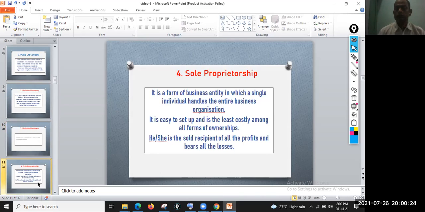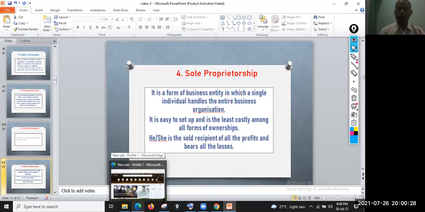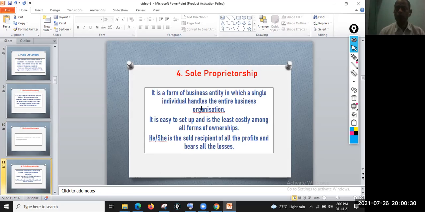Another important form is the sole proprietorship. What is sole proprietorship? It is a form of business entity in which a single individual handles the entire business organization. You can set up your business with minimal investment. Only a single person can start the business.